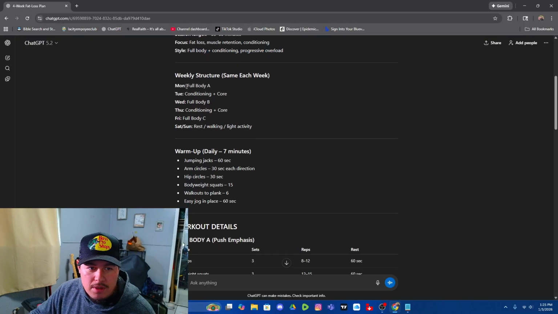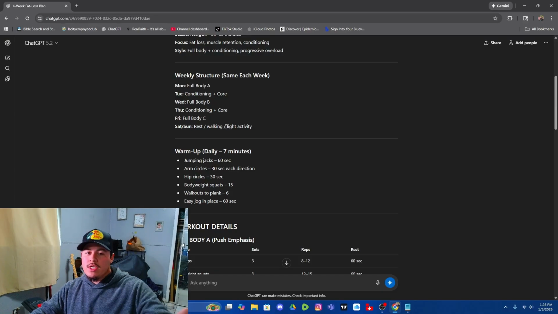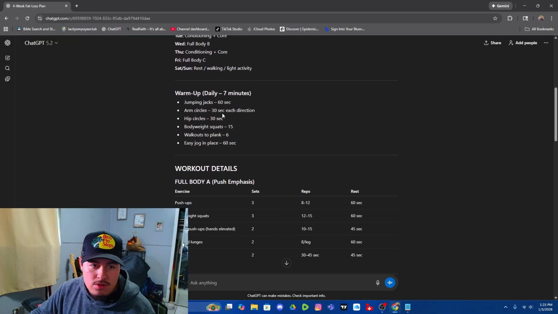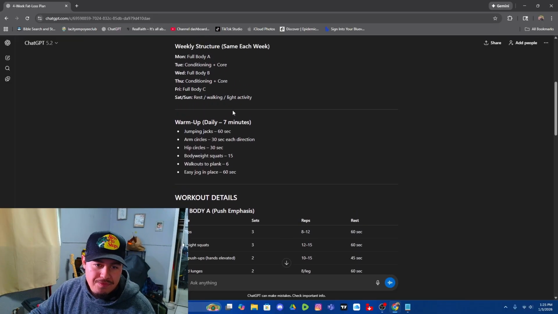Look, so we got Monday we're training, Tuesday, Wednesday, Thursday, Friday, Saturday, Sunday we're rest, walking. Or you could change it on your own, right? So you could put Monday full body, maybe Tuesday you want to rest, and then Thursday you do your conditioning, or Wednesday, whatever. So you switch it around as you go.